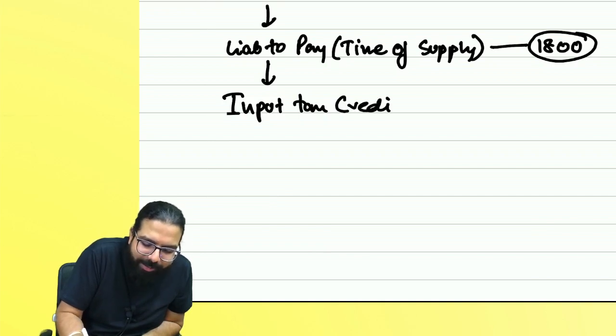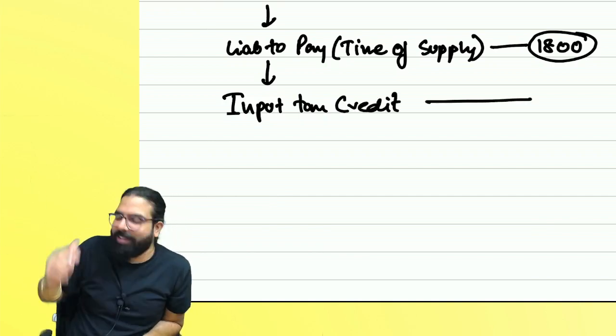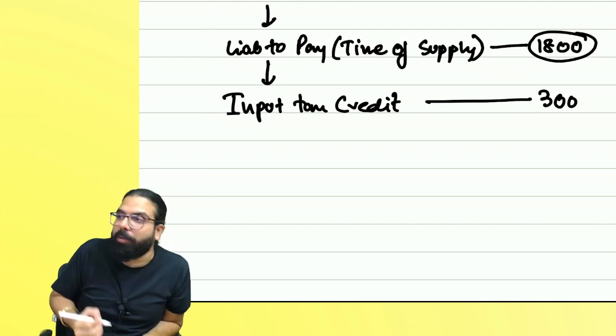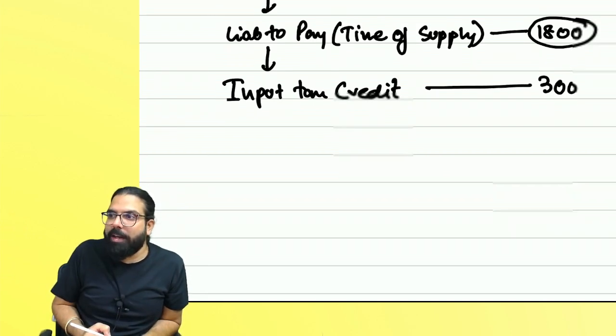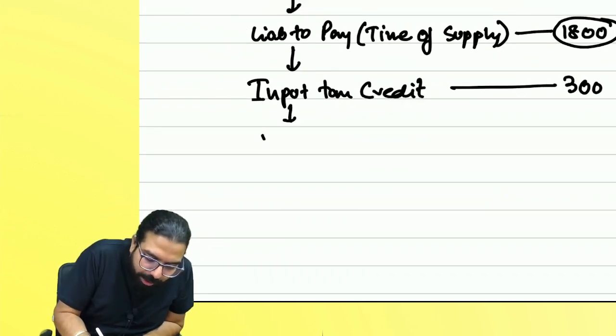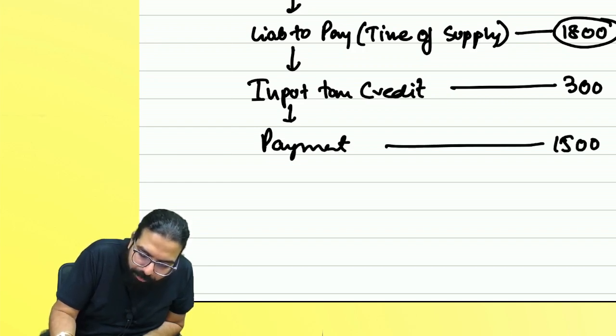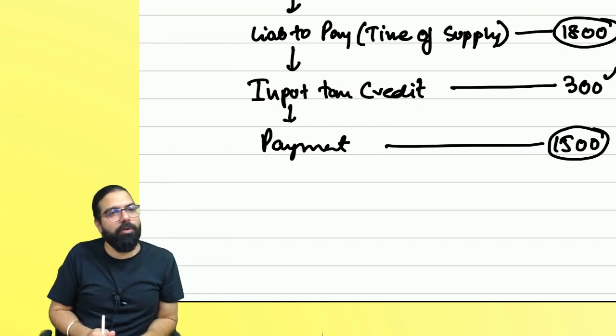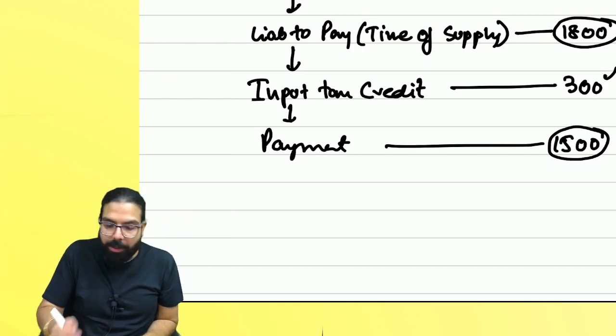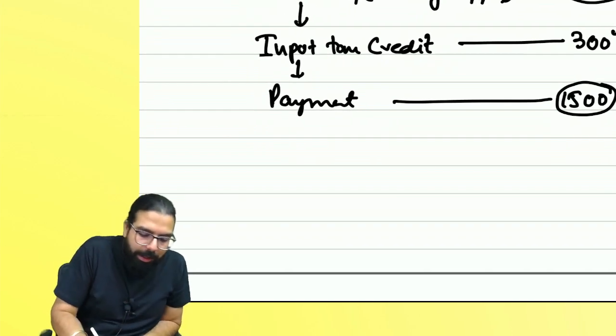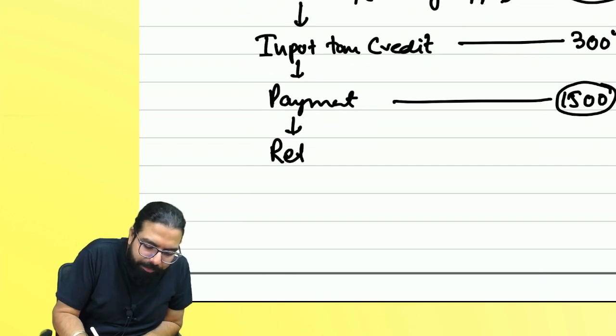You'll say, hey government, I will not pay 1,800, sir. I have 300 rupees credit with me. Are we clear, everyone? And the remaining amount, how much payment will I do? 1,500. Don't worry about credit, I'll teach you a little later in more detail. I'll pay 1,500 and then I will go ahead and file my return.